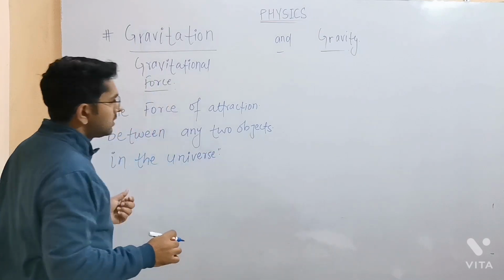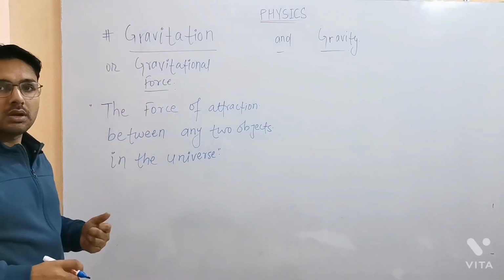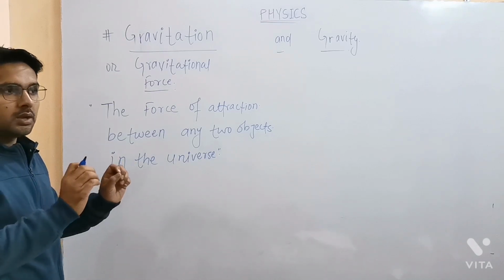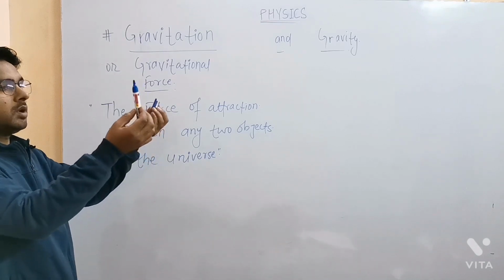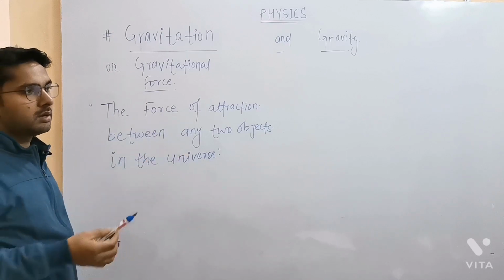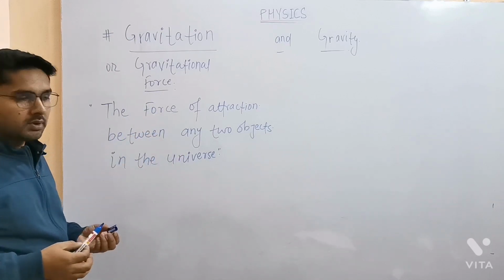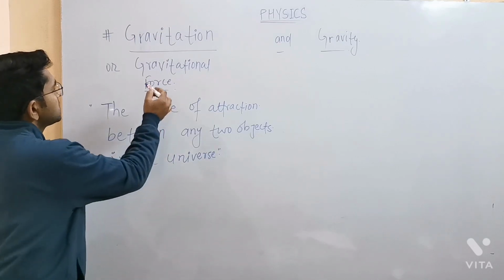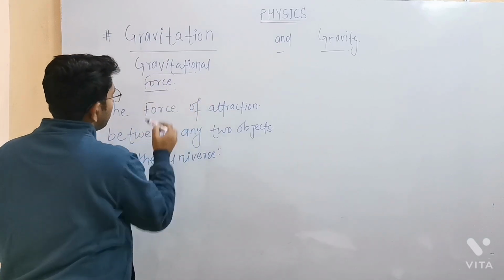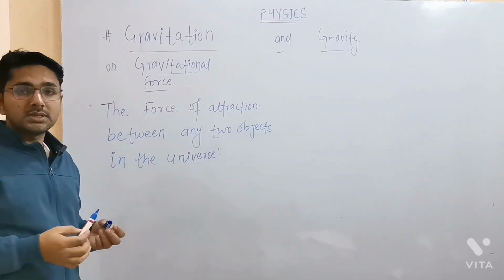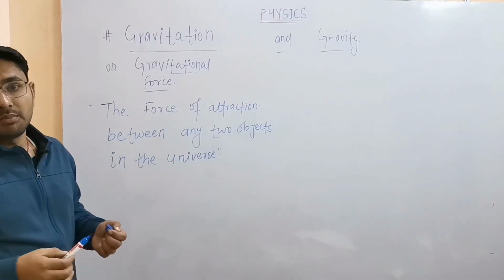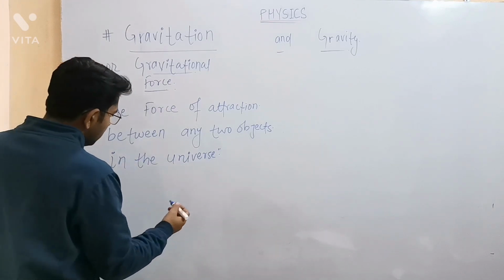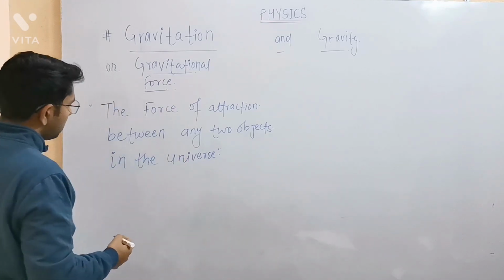So this is termed as gravitation or gravitational force. If there are two objects in the universe, so here there are two objects, cap of the marker and marker itself, there is a force existing between these two objects, and that force is termed as gravitational force. And why is this force existing? Because of their masses. Now let's draw a diagram in order to understand this definition.